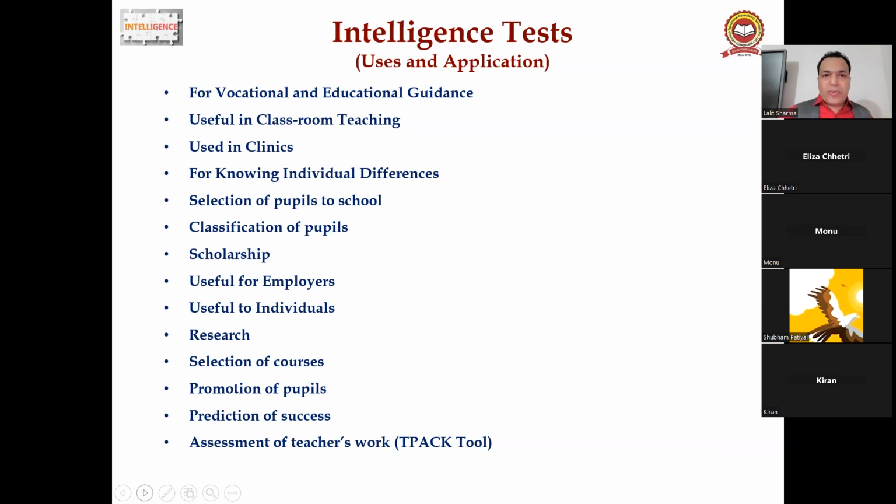So if a student is facing a problem, you can apply a test on the student and you will come to know what the problem behind it is. What is the root cause of the problem? Right, guys?